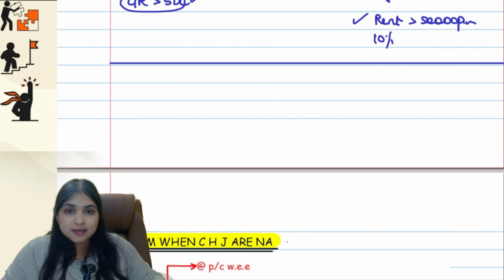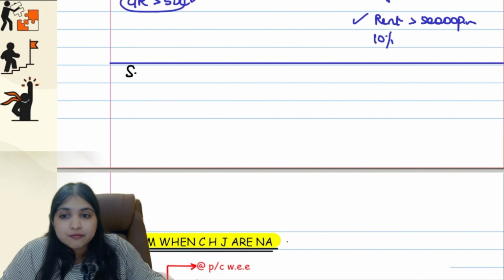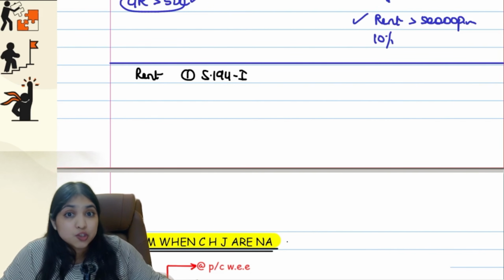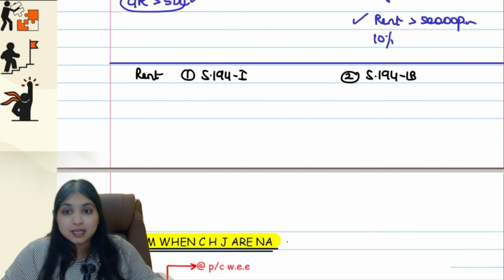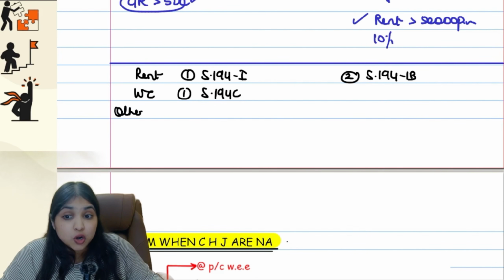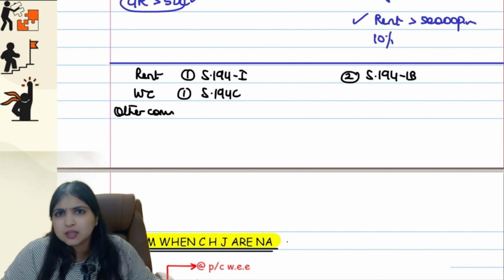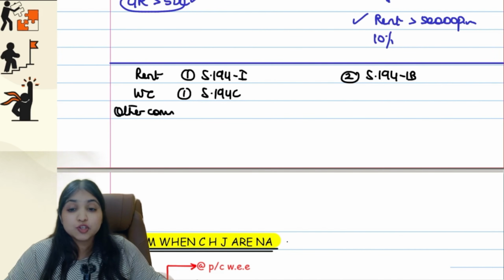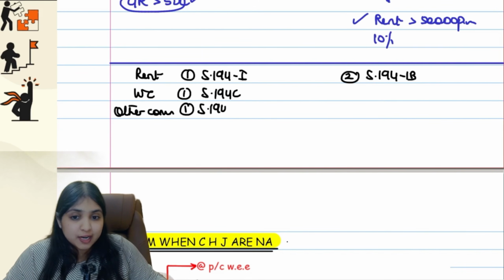Okay. Now listen everybody, something very interesting. If it is rent, you will always first try 194I. If 194I is not applicable, then you will come to 194IB, guys. Similarly, we have one more section. See, if it is works contract, you will first try 194C. Or let's say if it is other commission, not lottery commission, not insurance commission, you will first try section 194H.